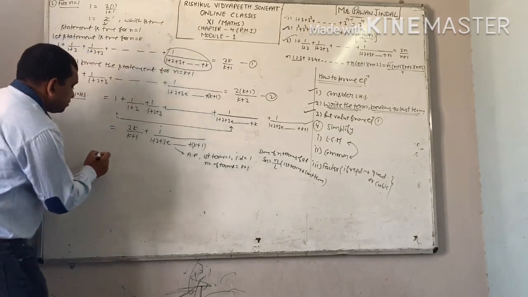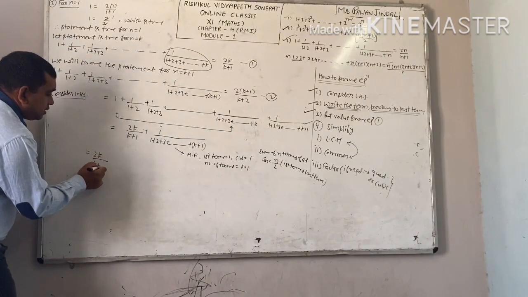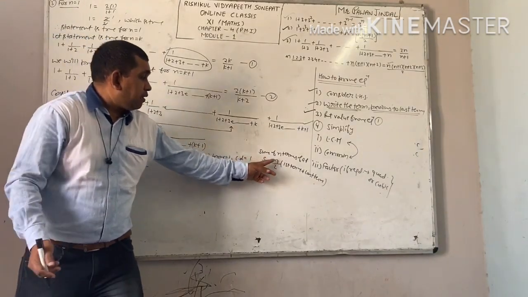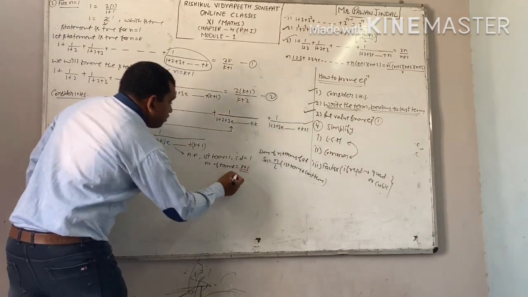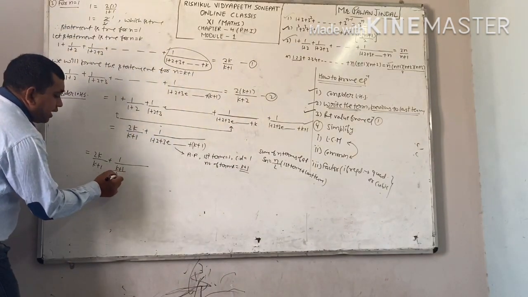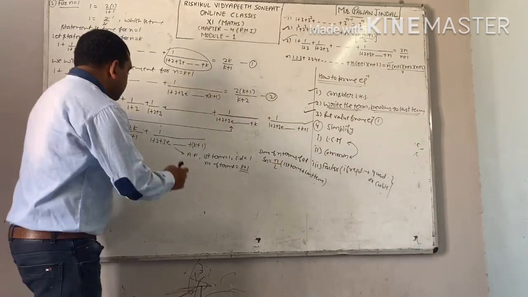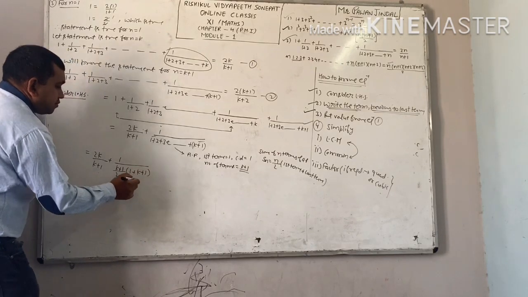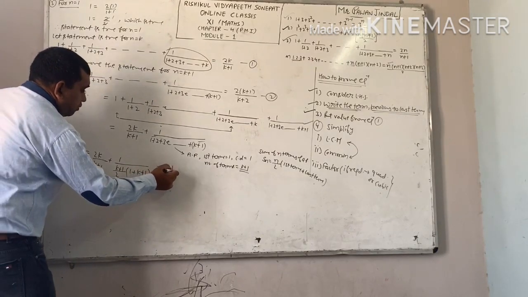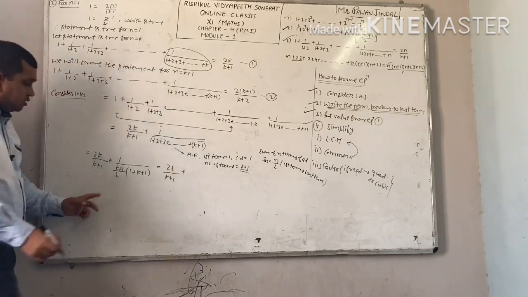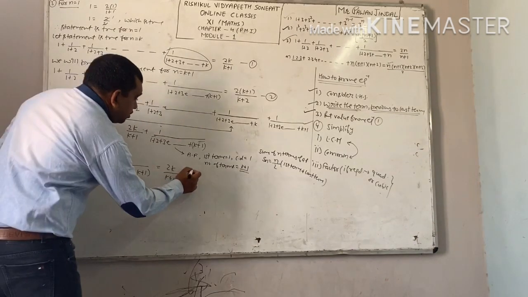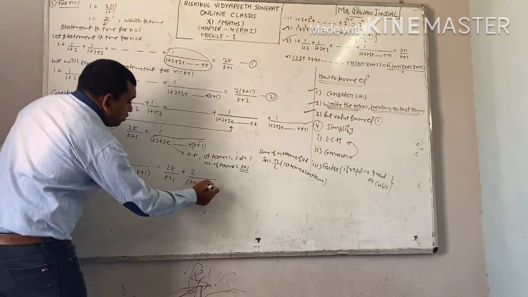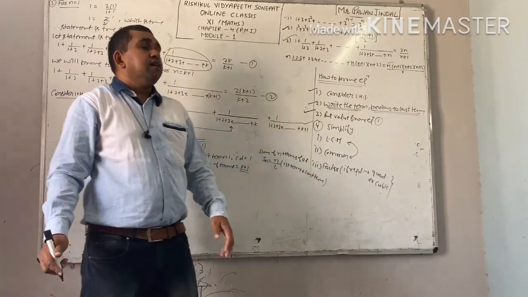What will you get? 2k upon k plus 1 plus, in denominator, we will apply the formula of sum of n terms of AP. Formula is n by 2. n means number of terms. Here number of terms is k plus 1 by 2. Next is first term. First term is 1 here. Last term, that is your k plus 1. Right? This is equal to 2k upon k plus 1 plus, this 2 will go in the numerator, 2 upon k plus 1 into k plus 2. Now you can easily apply these 3 steps: LCM, common and factor, and you will get the answer.